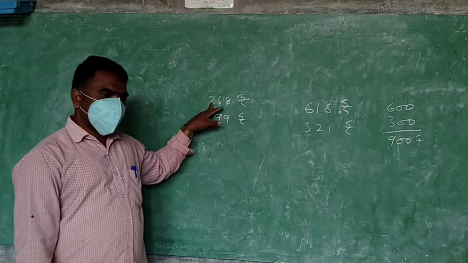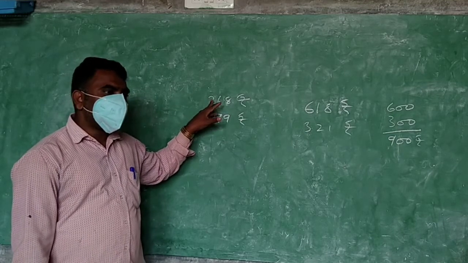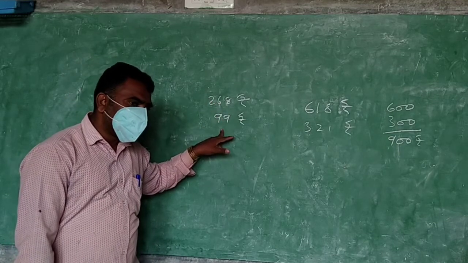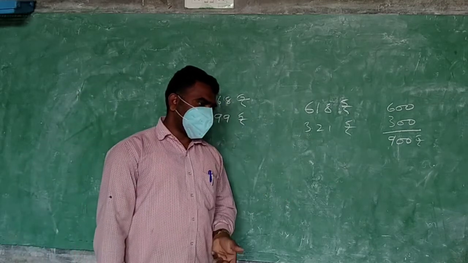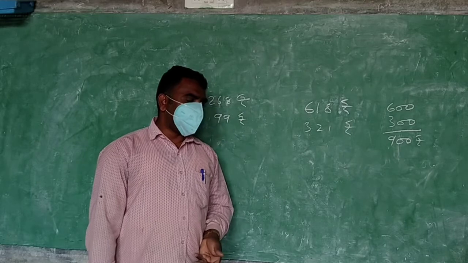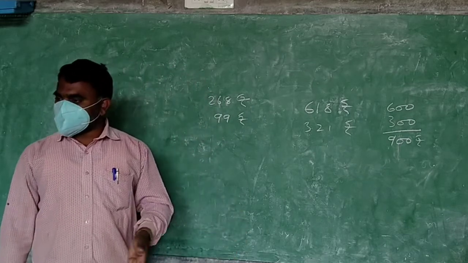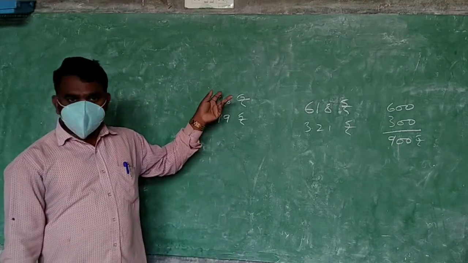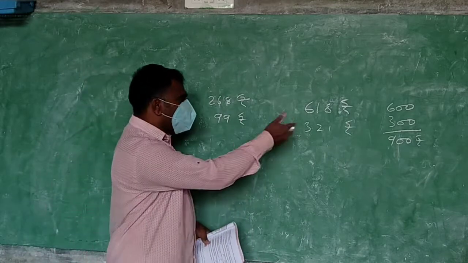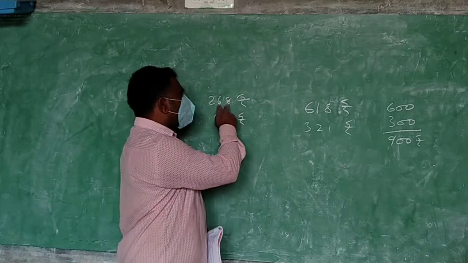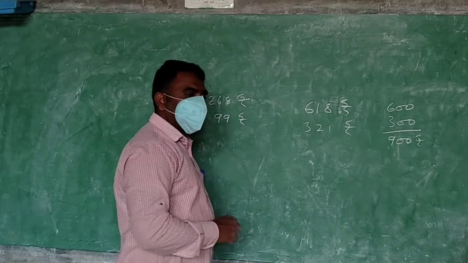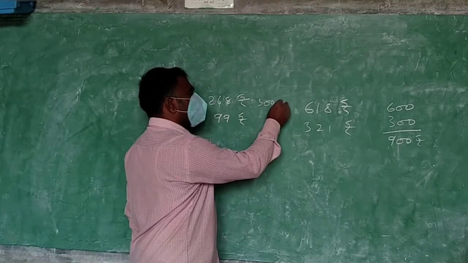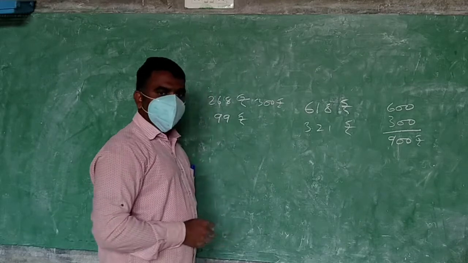He earned this much. He spent this much. Earn means what? By doing work he got money. By doing work he got this much money. We are going to make close numbers now. What is the close number for this? 200 close, 300. 300 is the closer. It is an estimate, no, that's why you are taking closer numbers.